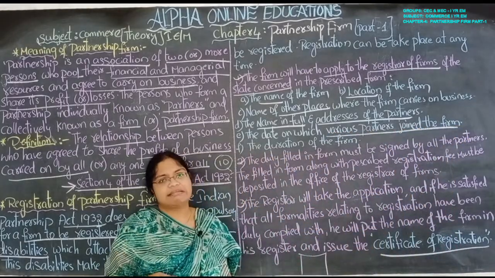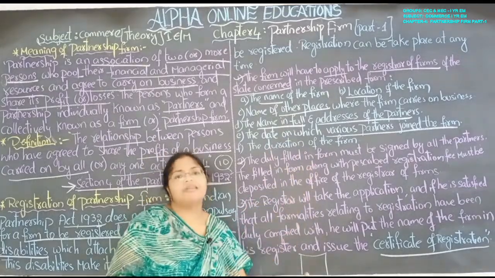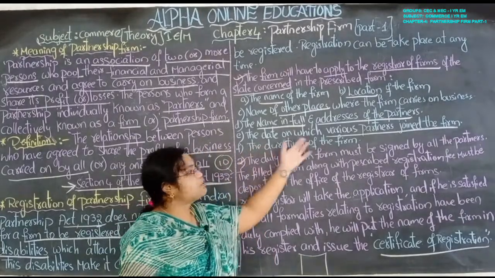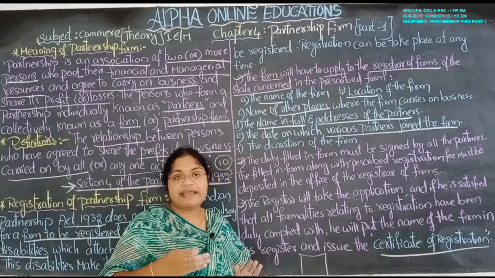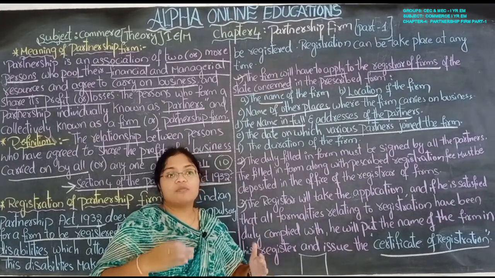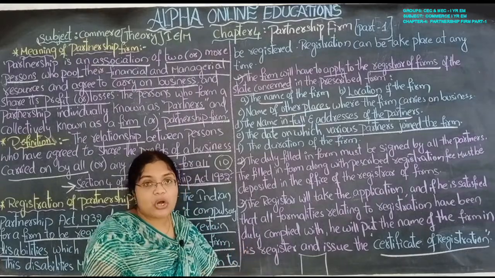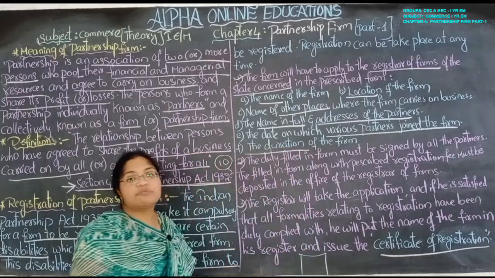Whatever the joining dates are, they should be clearly mentioned in the form. The duration of the firm, how long it will take to start, how long it is going to continue and when it is going to be dissolved, that also has to be mentioned. Duration means time.